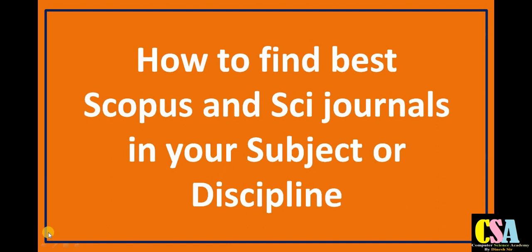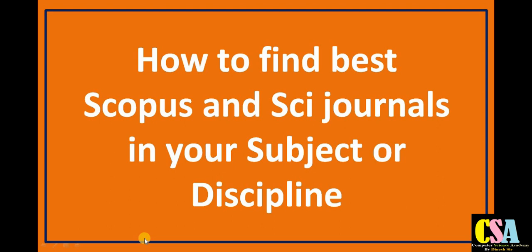There is a big challenge for all researchers: how to find a quality, well-indexed journal or a top-ranked journal in their subject category or discipline. So how will we find out? In this video we will understand how to choose or pick a quality indexed journal or a quality top-ranked journal.